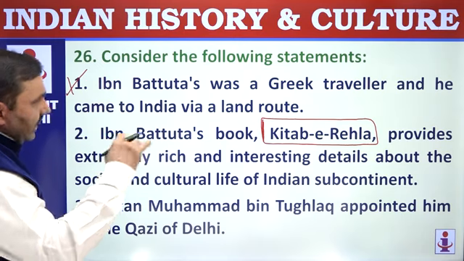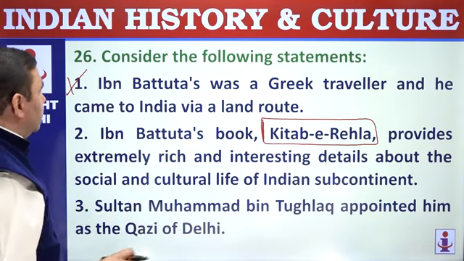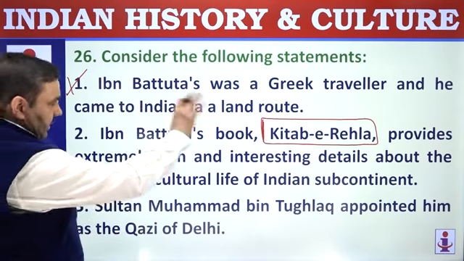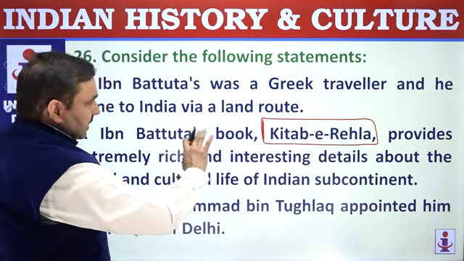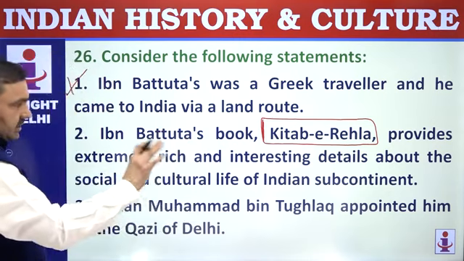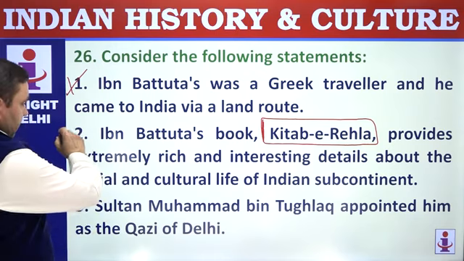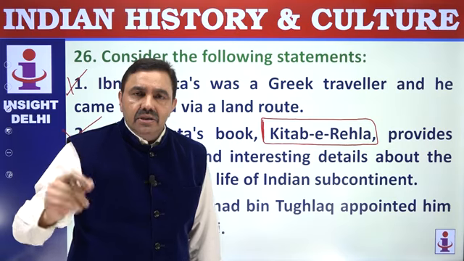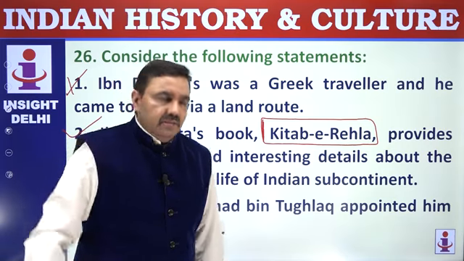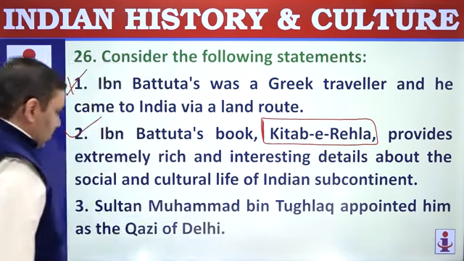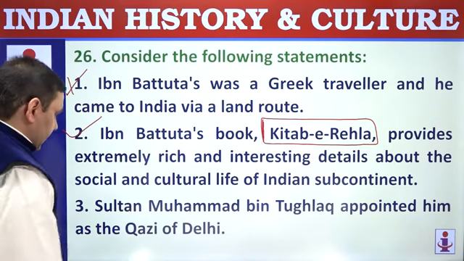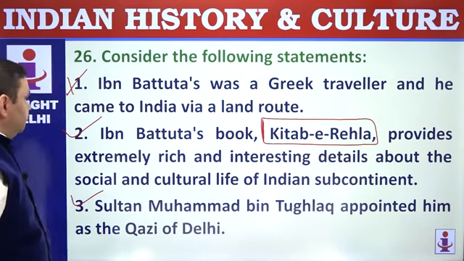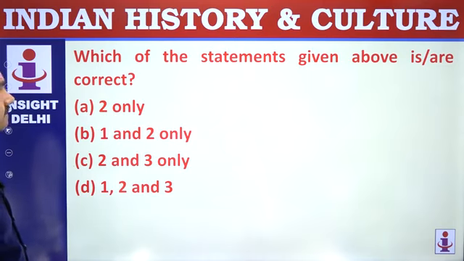Ibn Battuta came through land route. That's okay, but he was not a Greek traveler. Ibn Battuta's book Kitab-e-Rihla provides extremely rich and interesting details about social and cultural life. That's correct. He talks about economy, he talks about society, he talks about Indian religion and culture in this book in great detail. Sultan Muhammad bin Tughlaq appointed him as Qazi of Delhi. That's correct. 2 and 3.